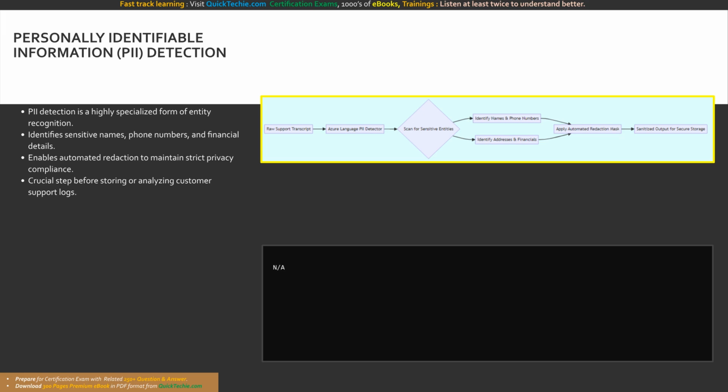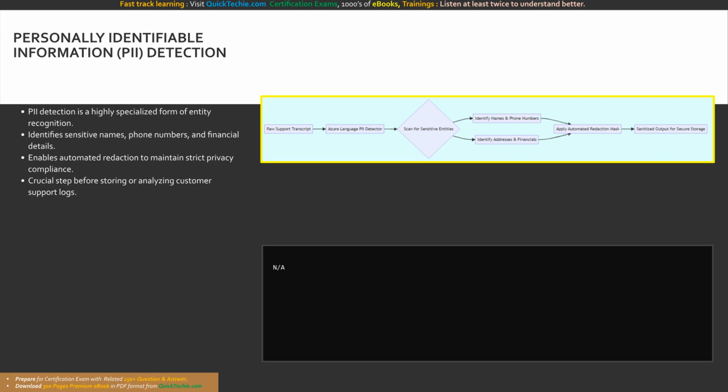The true power of this workload, however, is not just in detecting these entities, but in actively redacting them. When an application routes text through a PII detection engine, the service can automatically mask or remove the sensitive data, replacing a real phone number with a generic placeholder string. This automated redaction step is absolutely critical for maintaining strict regulatory compliance with global privacy laws.